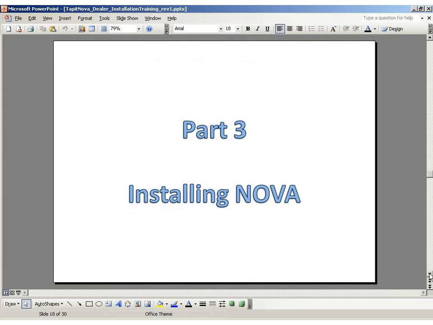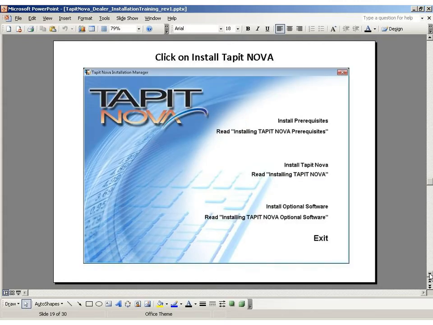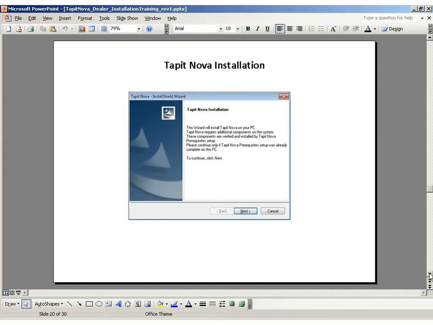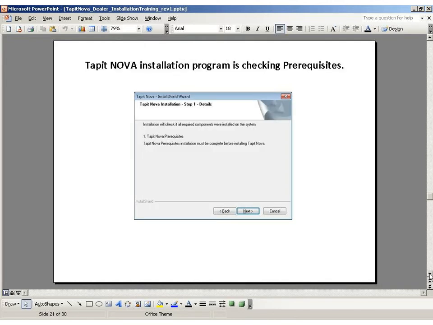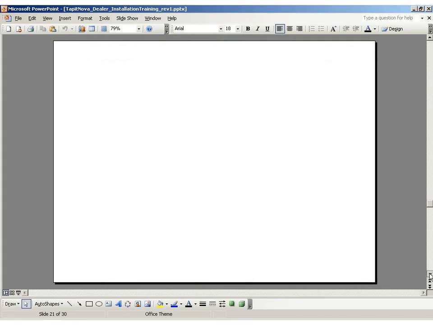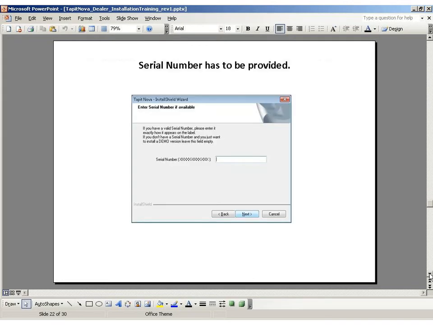Now on to the installation. You'll need to click on Install Tapit Nova, and again, an install wizard will start up and begin the installation of Nova on the PC. The wizard will check if all required components were installed on the system. And then you will need to enter in the serial number. The serial number is located on a label on the box that the Tapit Nova DVDs came in.